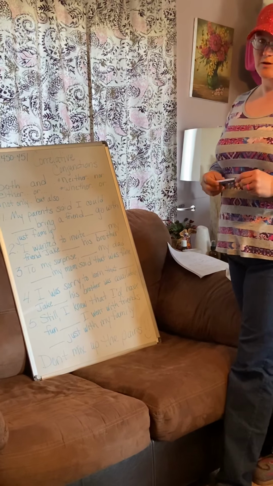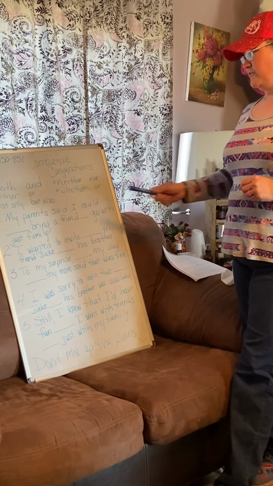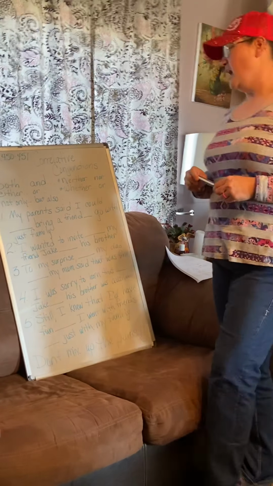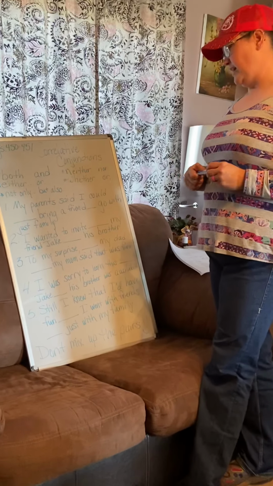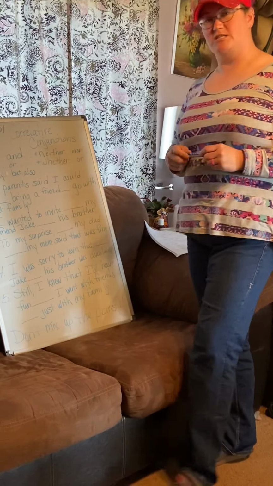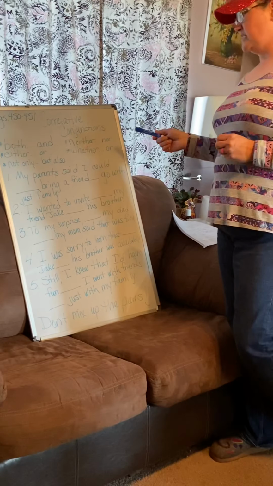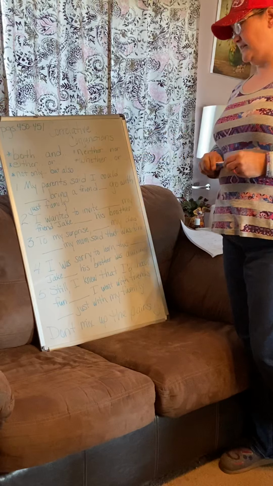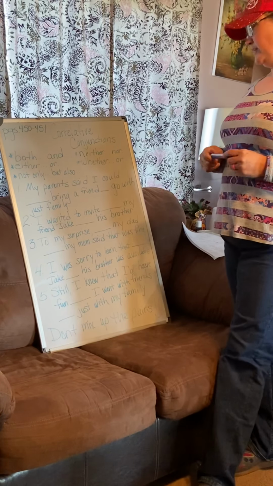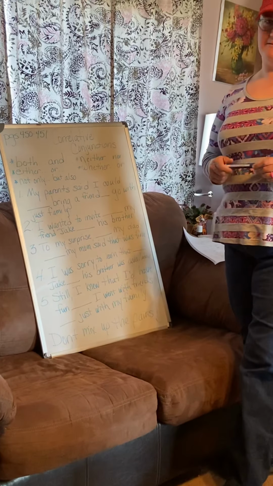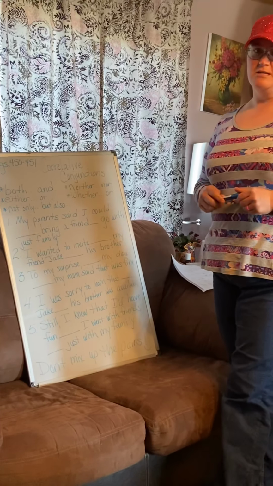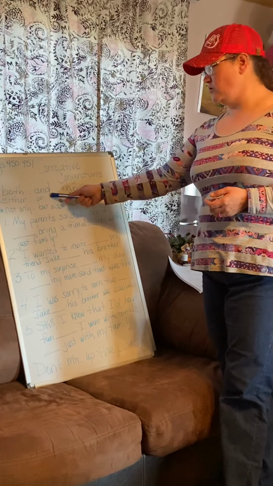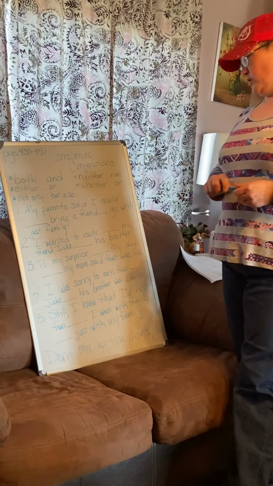on page 451. So, for example, we're going to go through all the examples on page 450. The first one: My parents said I could blank, bring a friend, blank, go with just family. So if we look at this one, let's look at both/and. My parents said I could both bring a friend and go with just family. Doesn't make sense. So it looks like it's giving us a choice. So we're going to pick either/or or neither/nor.